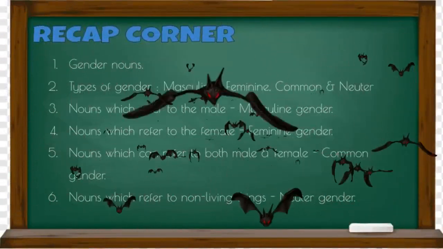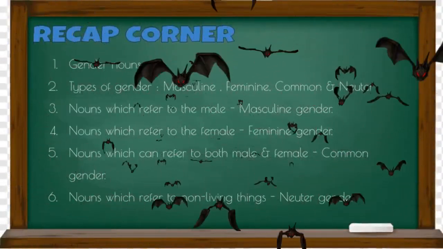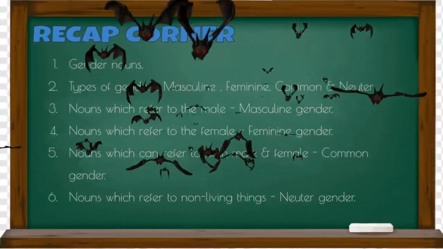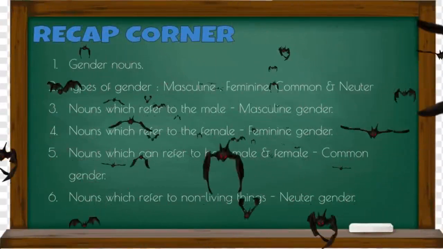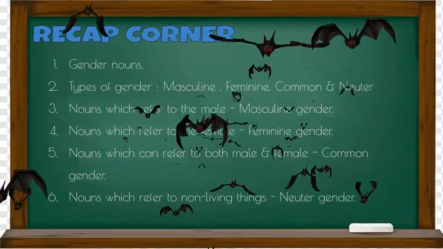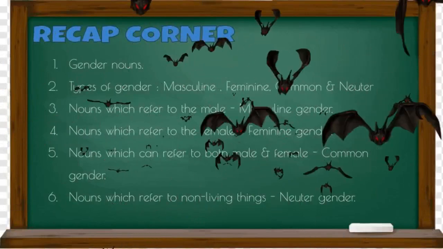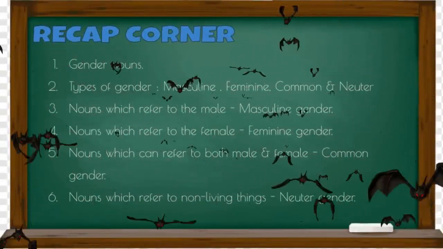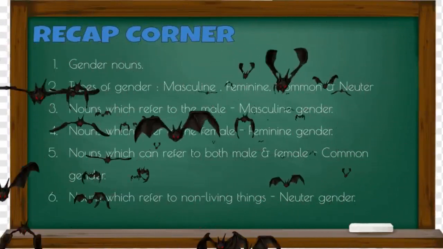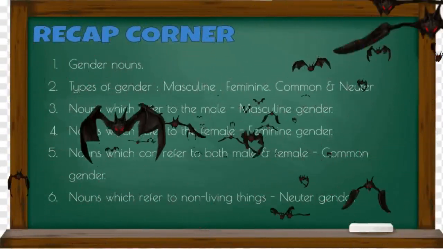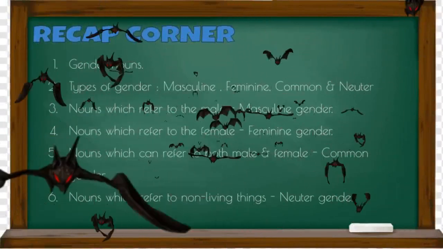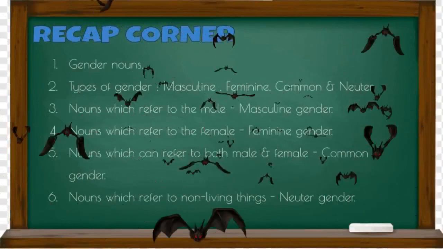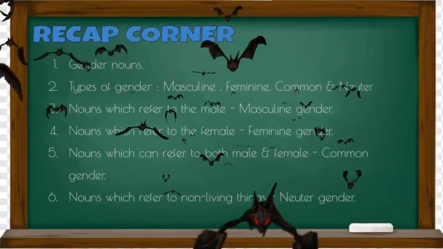And the third one, the first type is masculine gender. Masculine gender refers to the male person and male animals. For example, boy, father, grandfather, sir. And the fourth point is feminine gender. Okay, feminine gender refers to names of all the female persons and female animals. For example, lioness, tigress, duck, girl, madam.